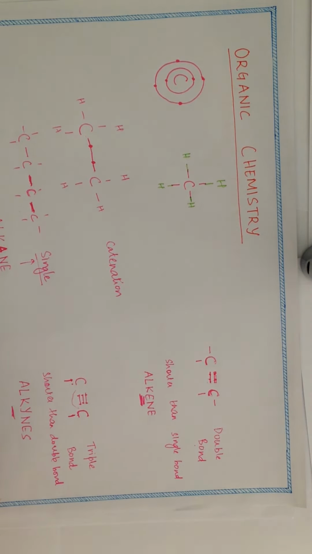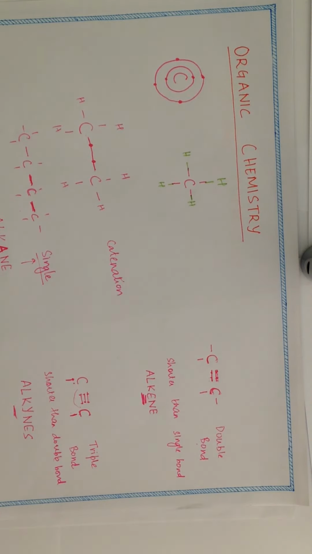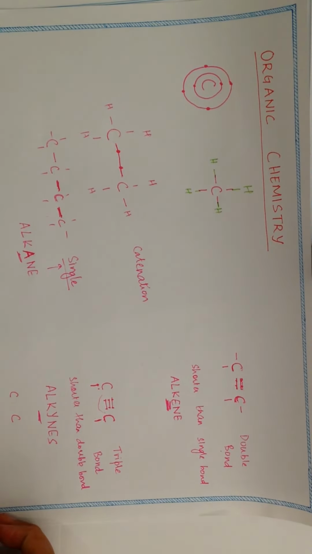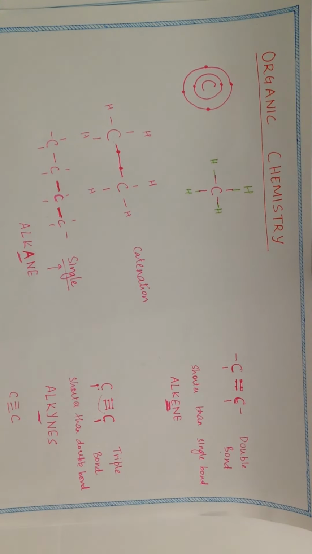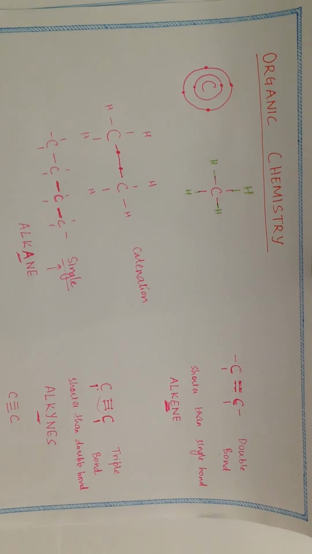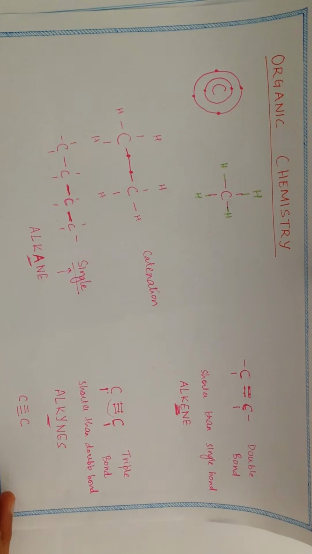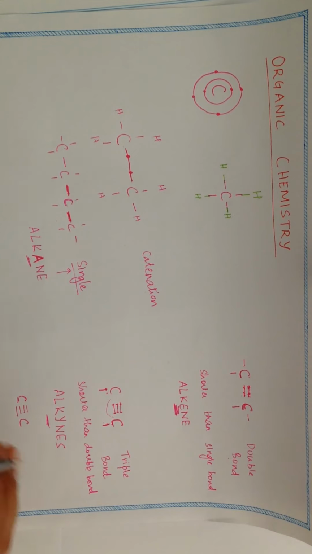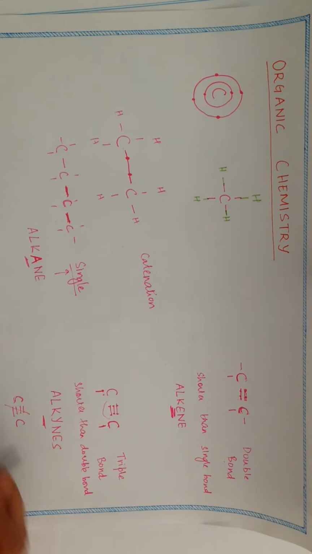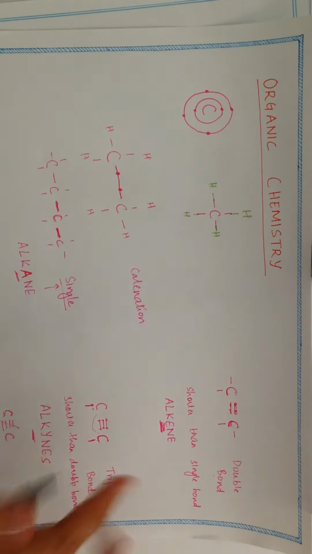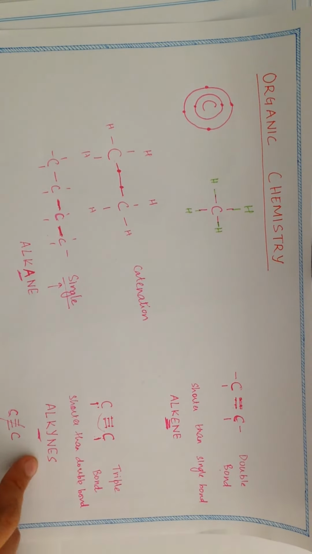Now, one very natural question: since both of these carbons need 4 hands to share with each other, can't we just form 4 bonds like this and be stable and happy? The answer, unfortunately, for carbon is no, because these 2 carbons will then get so close to each other that their positively charged cores will repel each other. Getting too close, such that these 2 positively charged cores start repelling each other, means this bond is not stable, and therefore a C-C quadruple bond does not exist. So what we have is these 3: alkanes, alkenes, and alkynes.